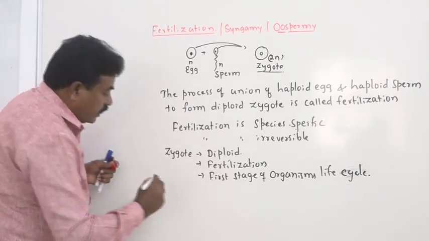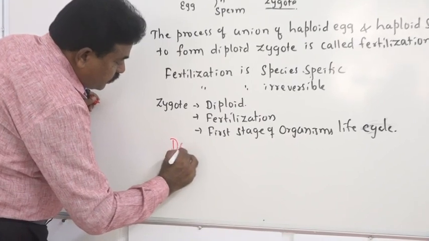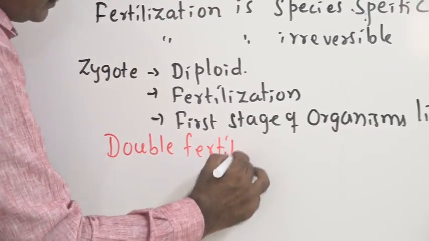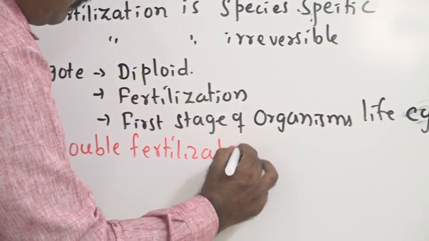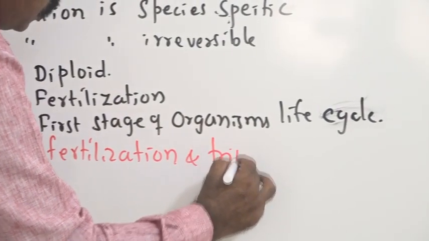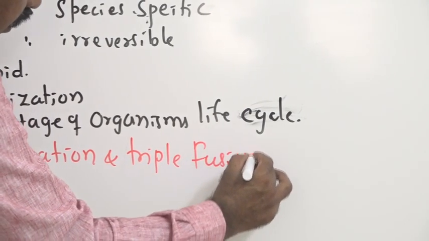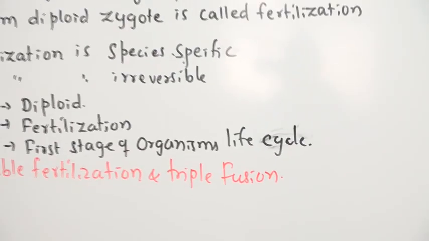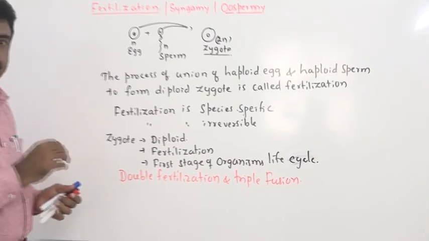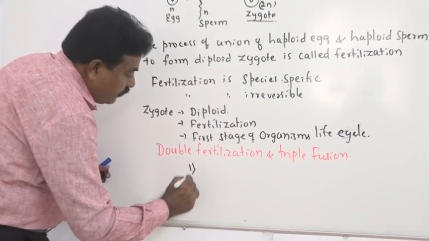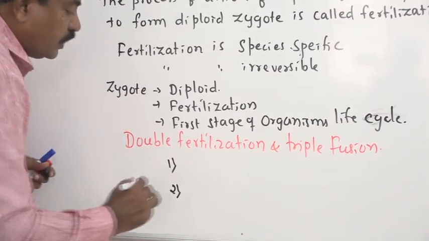But in the case of angiosperms, there is the existence of double fertilization and triple fusion. To know the meaning of double fertilization and triple fusion in angiosperms, once again we have to review the previous part, two important terms.